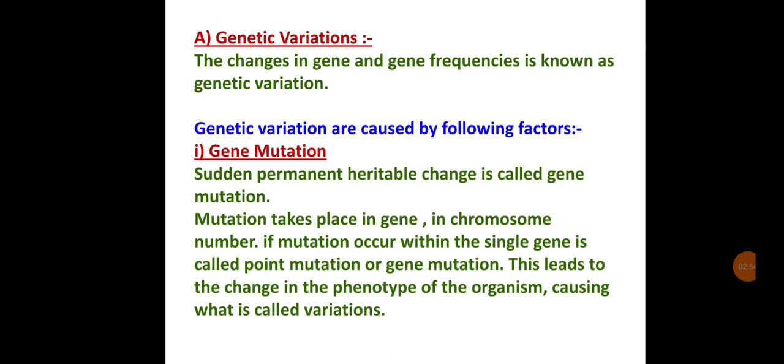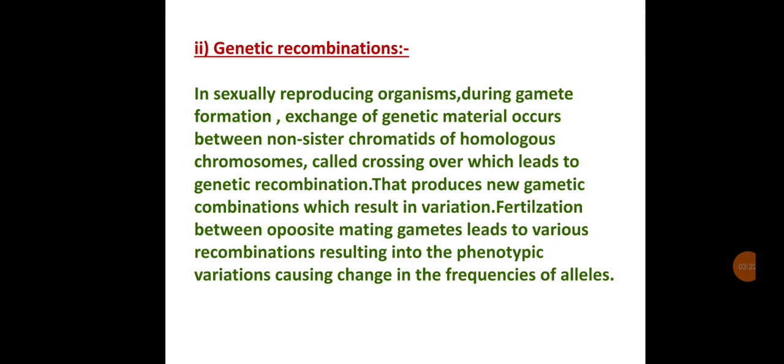Which are the factors responsible for this genetic variation? That is gene mutation, which is a sudden, permanent, inheritable change in the gene. Gene mutation takes place in the chromosome, maybe an addition or deletion of chromosome number. Point mutation leads to some alteration in the gene sequence, so the phenotypic appearance of an organism is also variable. The genetic recombination.